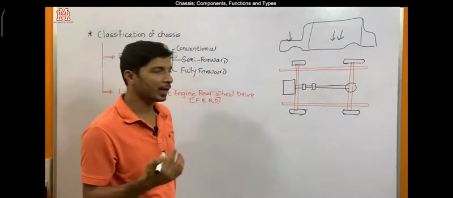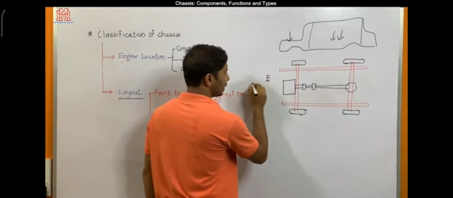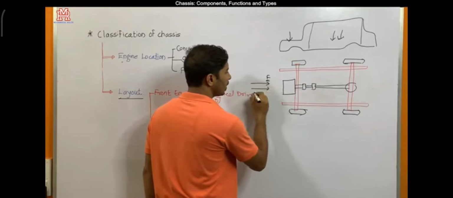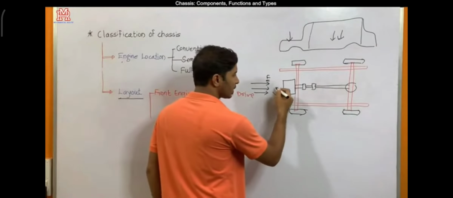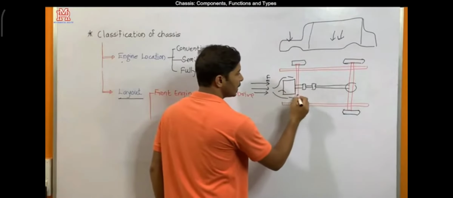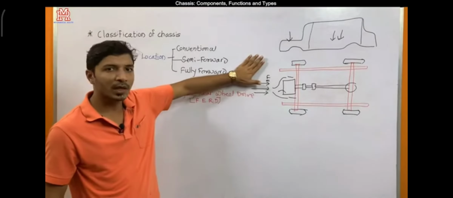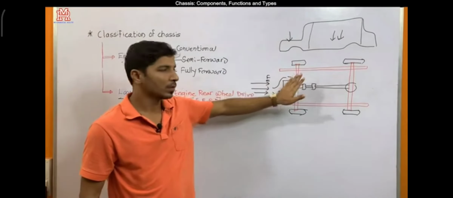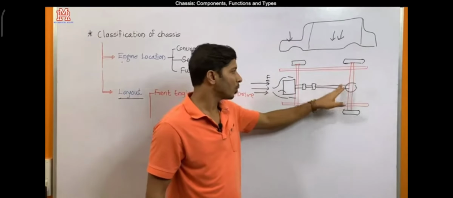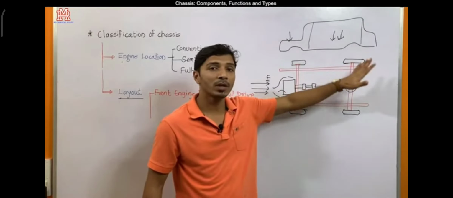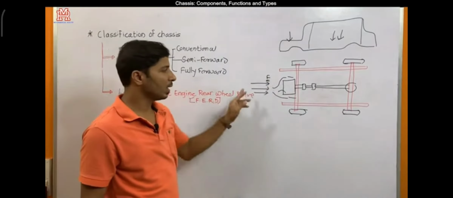And again, second, we know that this is the front side. As soon as we propel the vehicle, the air will come from the front side and pass over the engine, and as a result we can make use of this natural air for cooling purposes. If the engine is mounted at the rear side, that is not possible. We should provide a separate or effective cooling system, so we cannot make use of natural air to cool the engine.